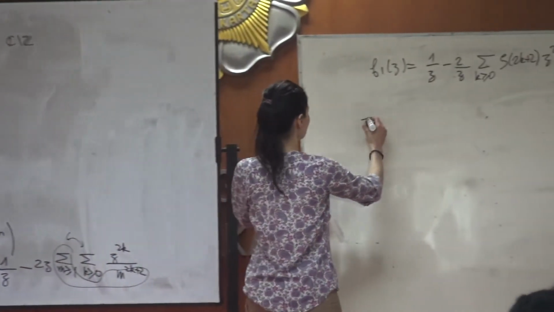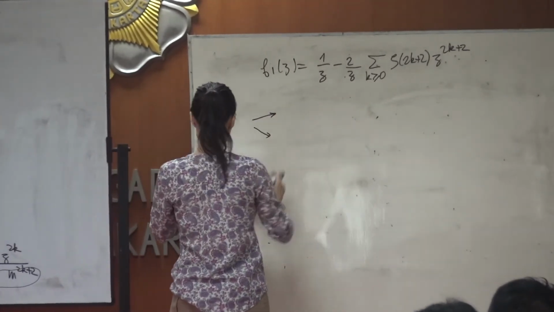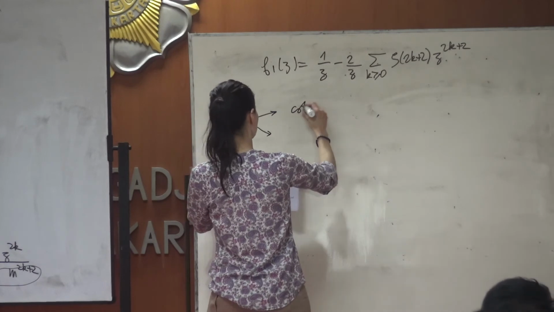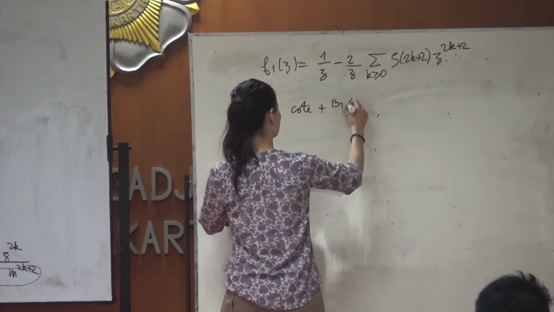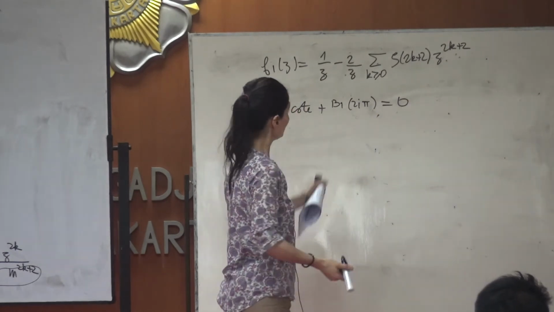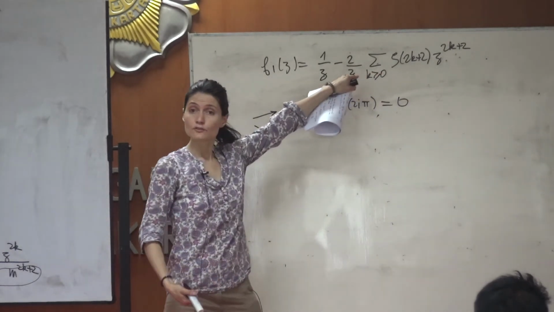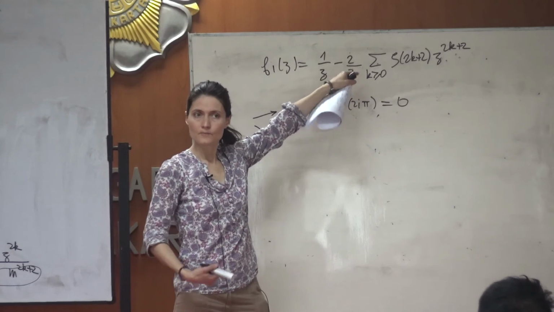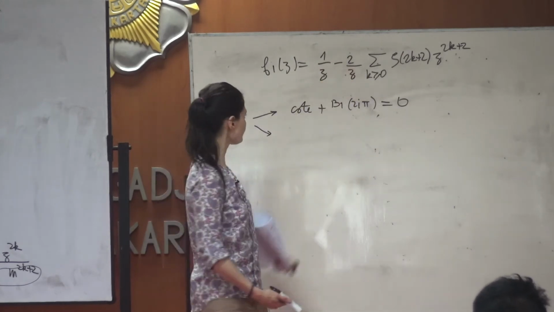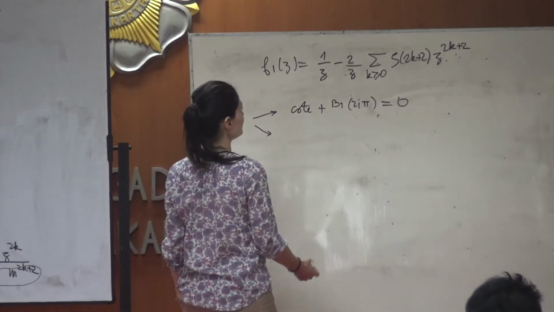When you say that this is equal to this guy here, you get two things. You obtain first that the constant plus B1 times 2πi is equal to 0, because there is no constant term here.